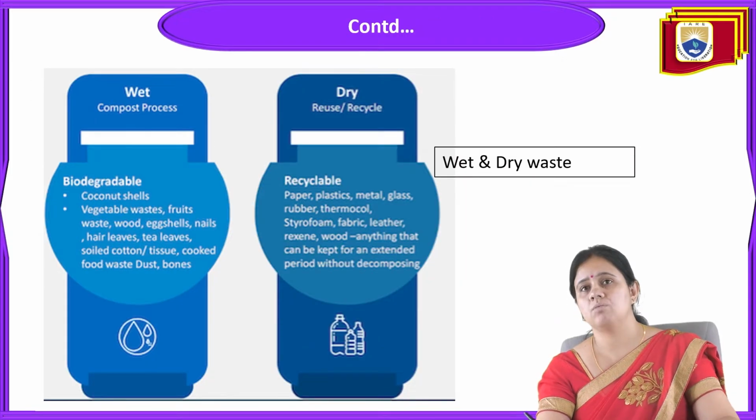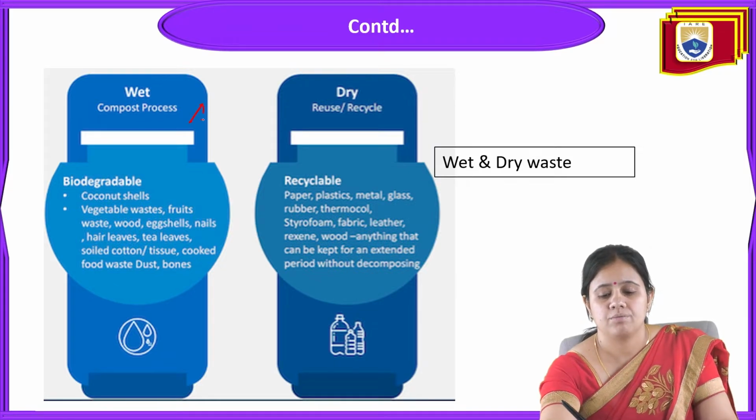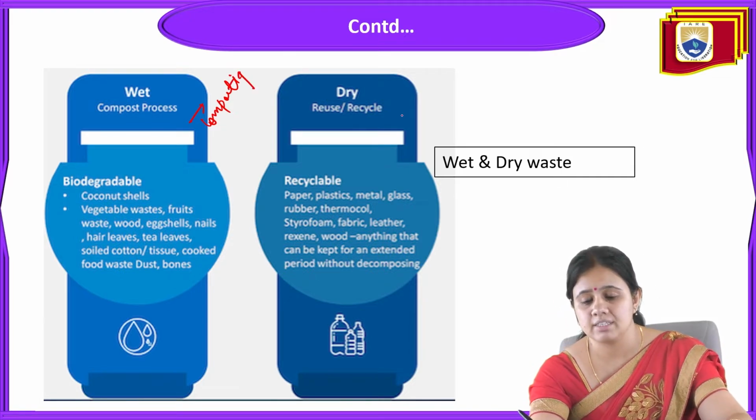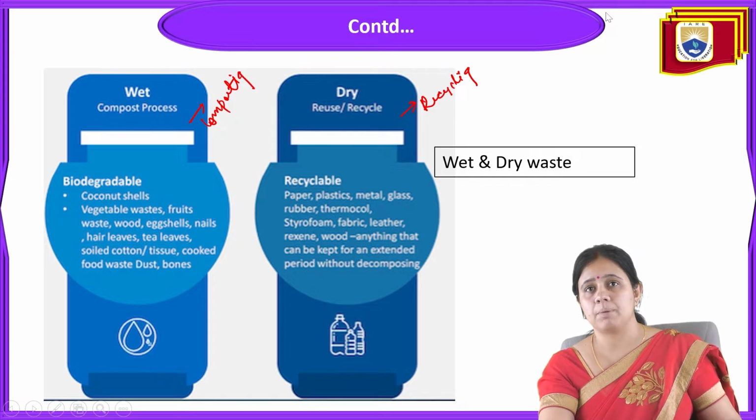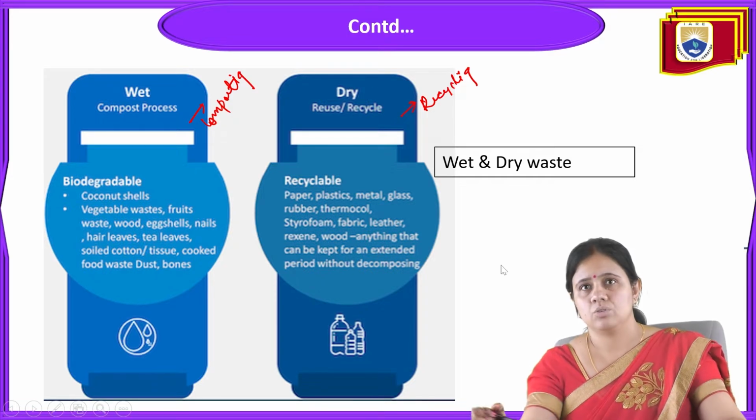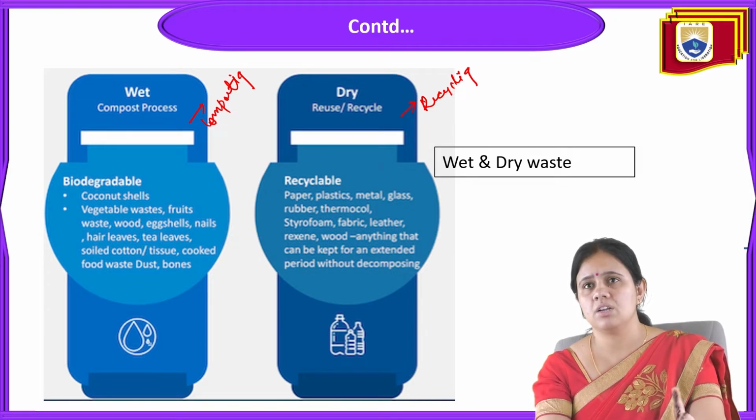Now comes the next point: what happens with wet waste and dry waste? For wet waste, the composting process is followed, and for dry waste, recycling. Wet waste is all the waste considered biodegradable. So there are two types of waste, wet waste and dry waste. Wet waste goes for composting. For dry waste, either reuse or recycling is done.